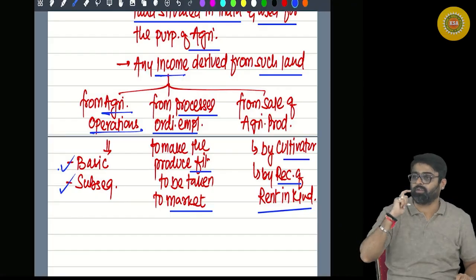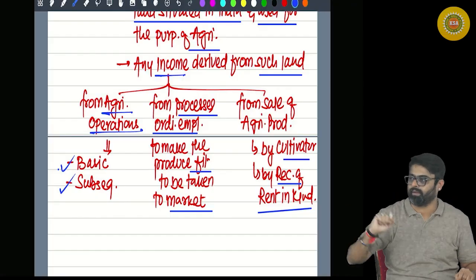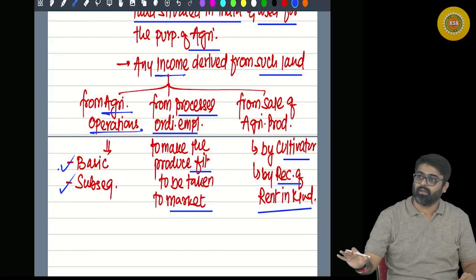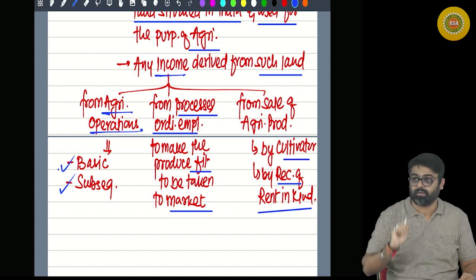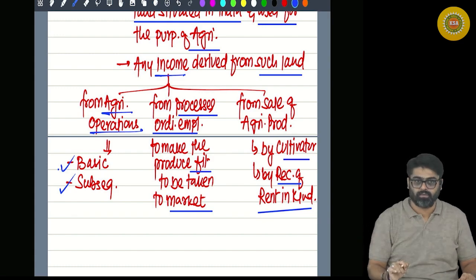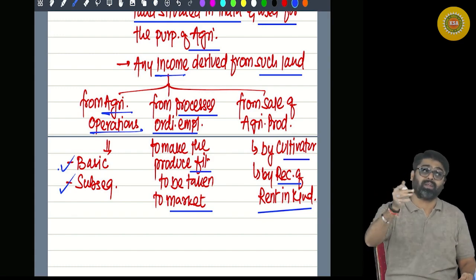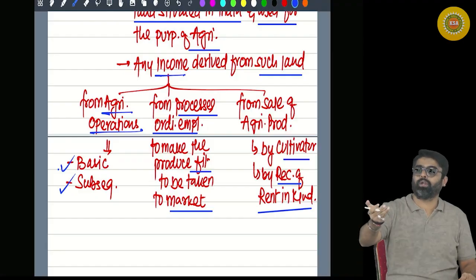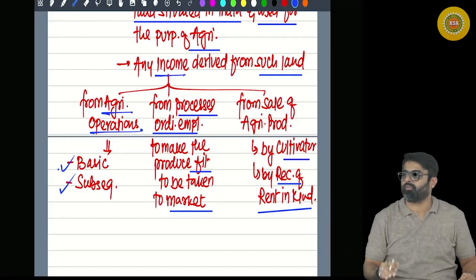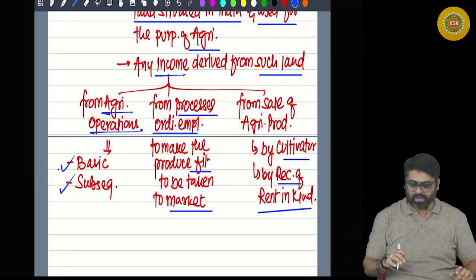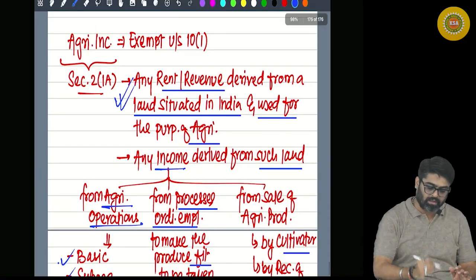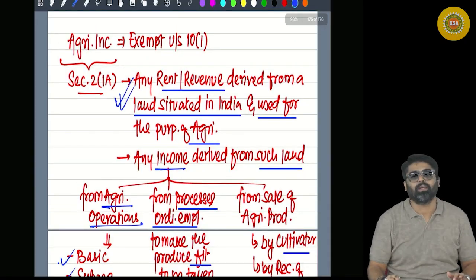Now what is this receiver of rent in kind? For example, I have a land. That land I have given you on rent. You are a farmer and you are using my land for agriculture. I told you to give me monthly rent of 5,000. If you are giving me monthly rent of 5,000, that will be my agricultural income. Point number 1.